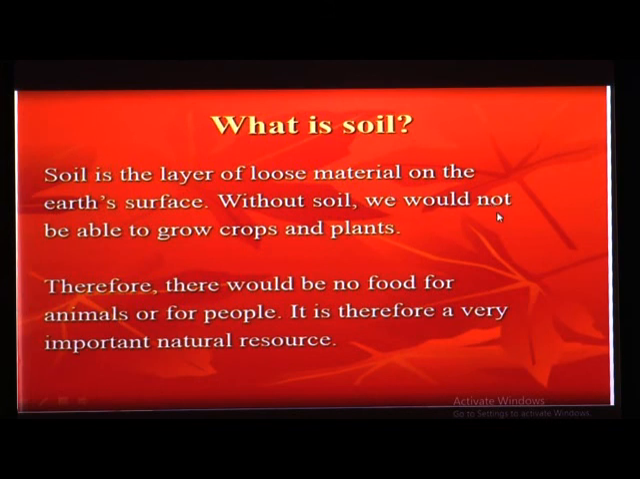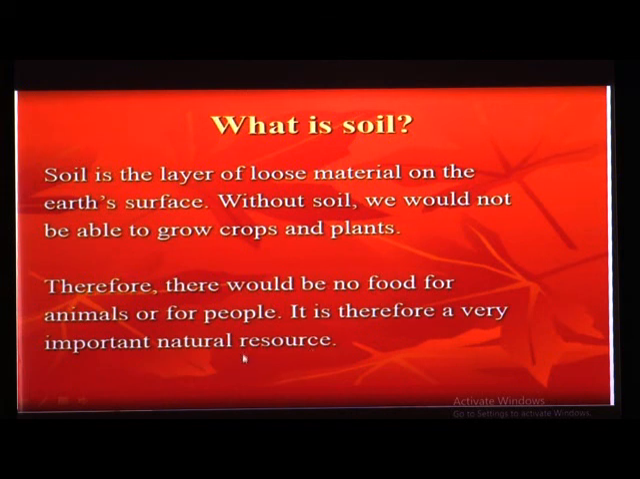Without soil we would not be able to grow crops and plants. Therefore there would be no food for animals or for people. Suppose soil is not there, then we cannot grow crops and plants, and crops and plants are the food of many living organisms or animals, okay, and also for people. For people who only have plants as their food, they will not get food if soil is not there. It is therefore a very important natural resource, okay.